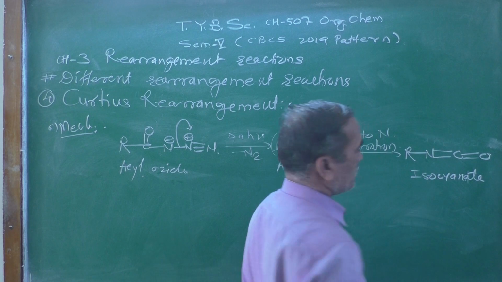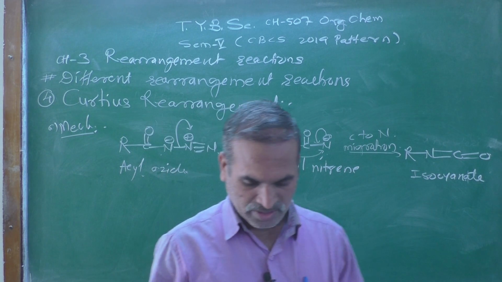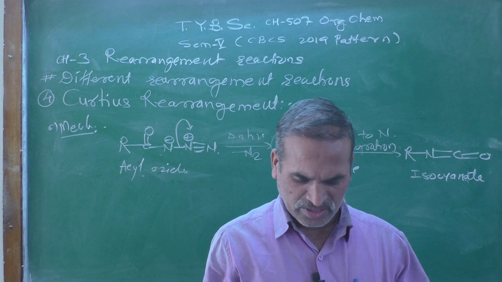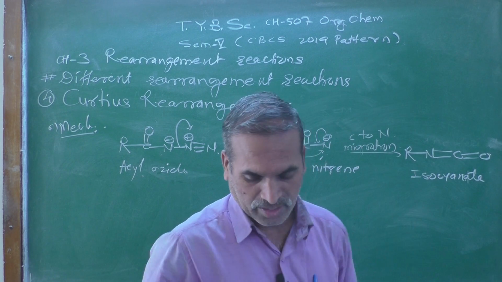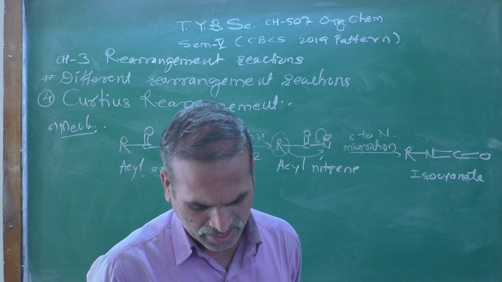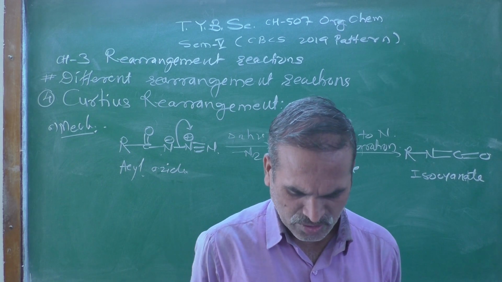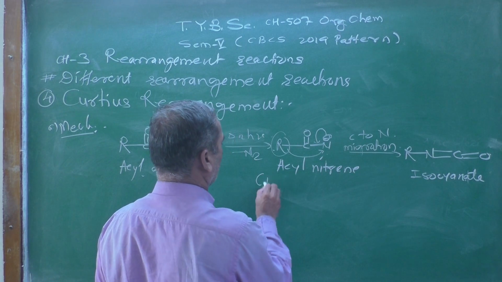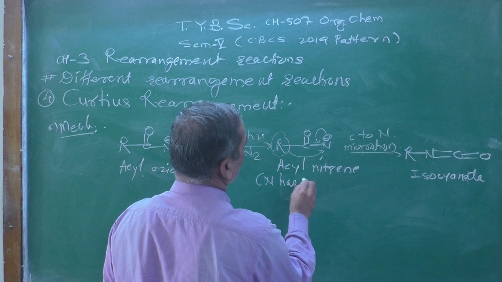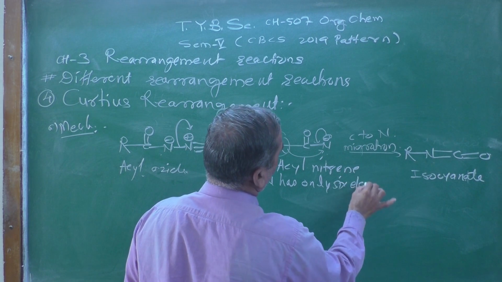This isocyanate is formed as an intermediate. In the acyl nitrene, nitrogen has only 6 electrons.